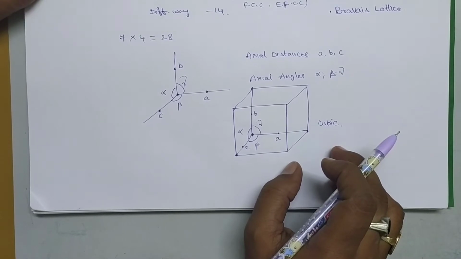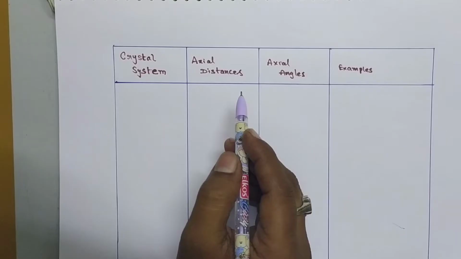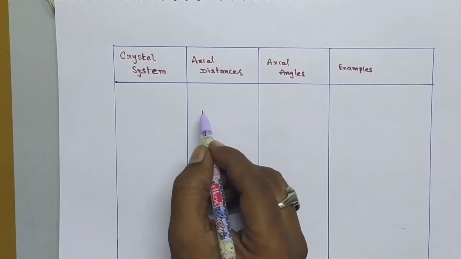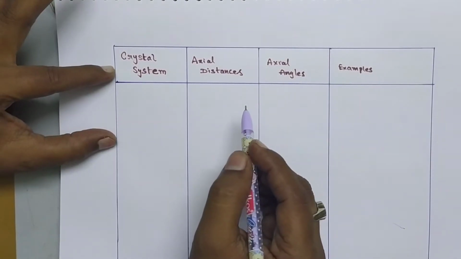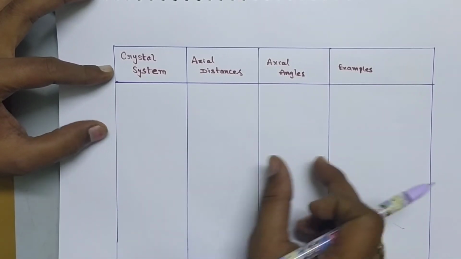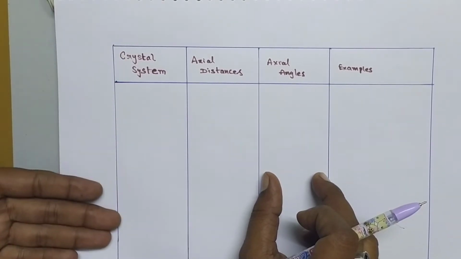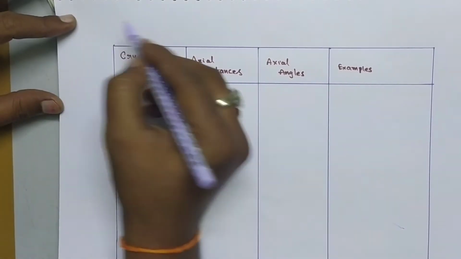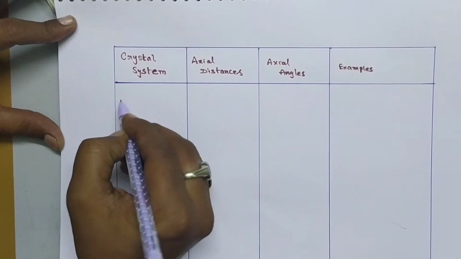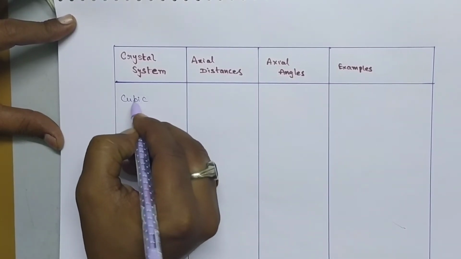So now let us have a look at the 7 types of crystal systems. Here we are going to discuss the 7 types of crystal systems and their axial distances and axial angles. By varying these axial distances and axial angles, we can produce several types of crystal systems. So now let us discuss the crystal systems. The first one is the cubic crystal.